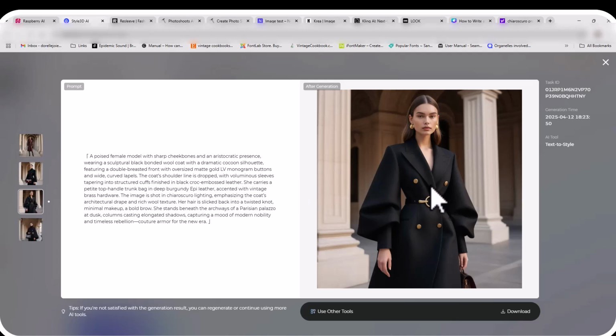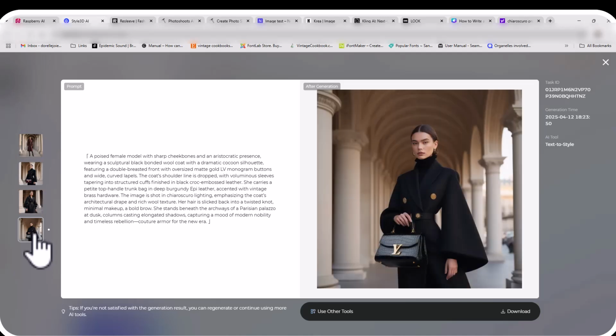Here we have the voluminous sleeves with the details and the bag and the lapel collar in the wool jacket with the big gold buttons. So we're getting more into the details of the prompt with that third generation. And here now we have the LV monogram come out on the bag, as well as the buttons have some details to it.